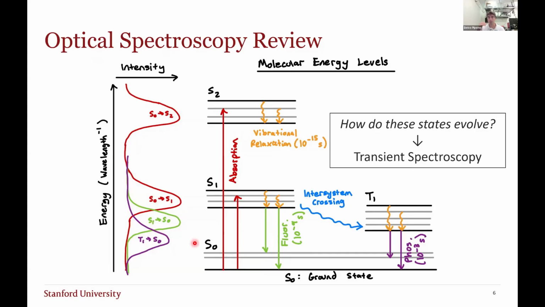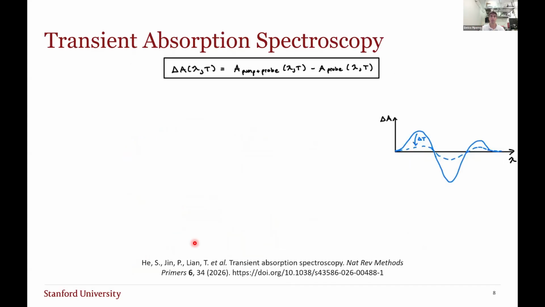What we're particularly after in this paper is how these states evolve in time. And the answer, like I mentioned, is transient spectroscopy. To lead up to the paper, I need to first explain two orthogonal techniques. The first technique is transient absorption spectroscopy, and the second, which we'll see soon, is Fourier transform spectroscopy.